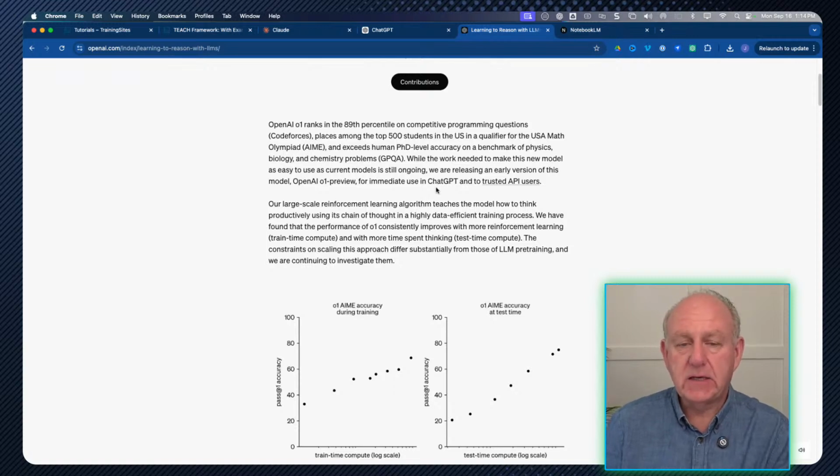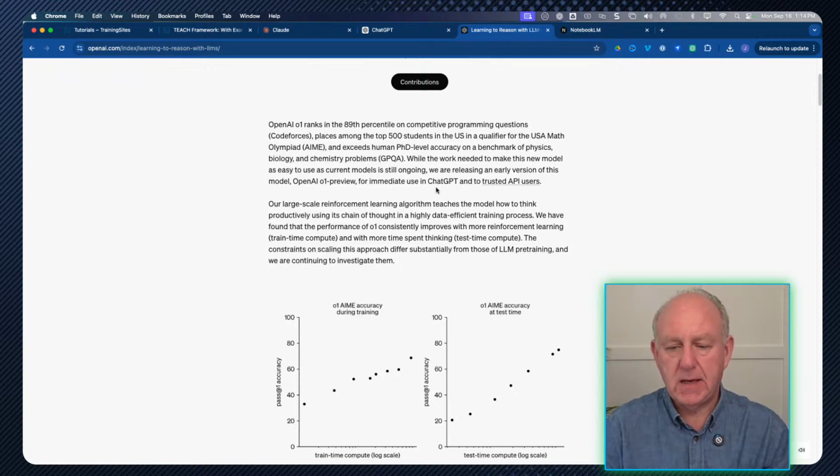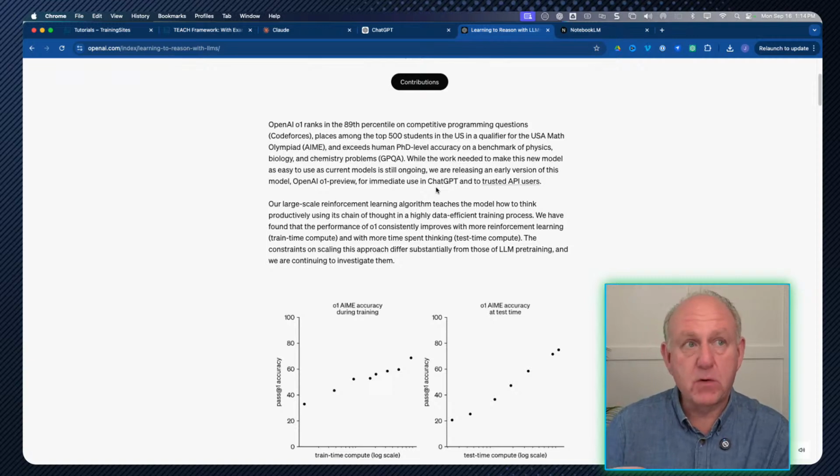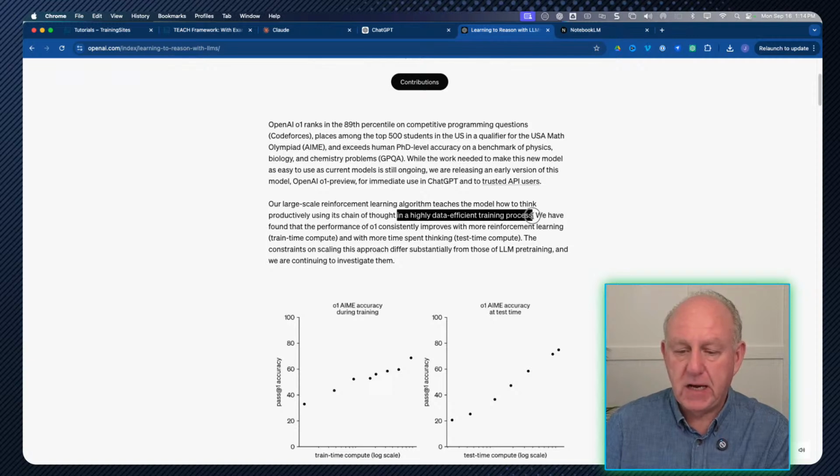What they've done is they said, you know what, we want it to be a little more responsive, or think a little bit more before it gives its response. So it's trying to kind of look deeper without adding context. But the reason I think it doesn't worry about context to the same extent is because what it's for is highly data efficient training processes.